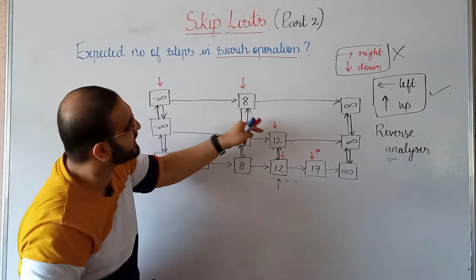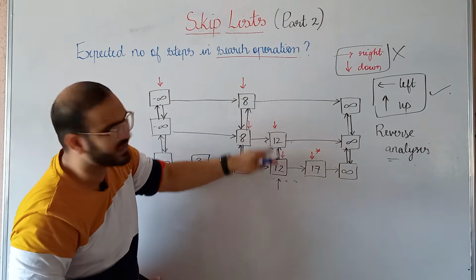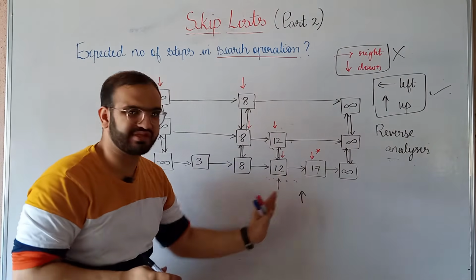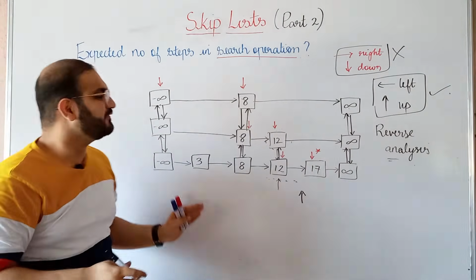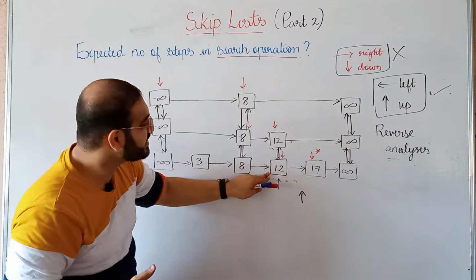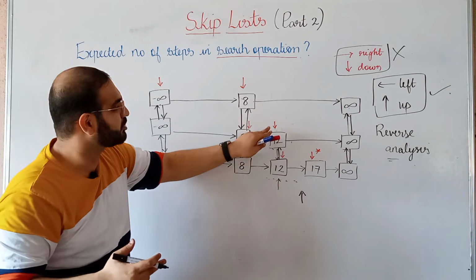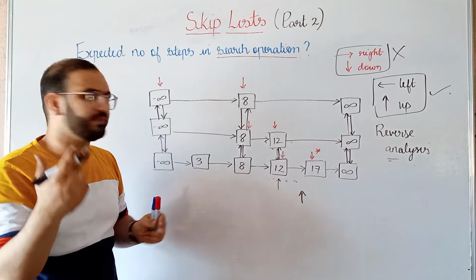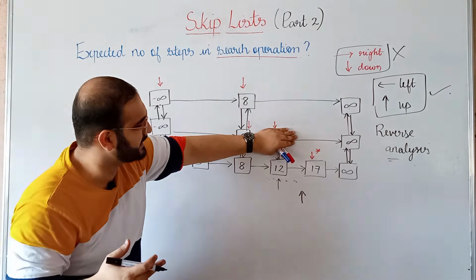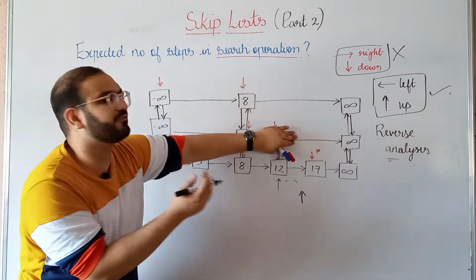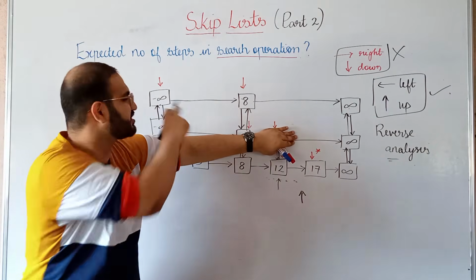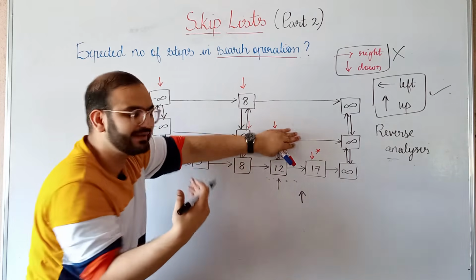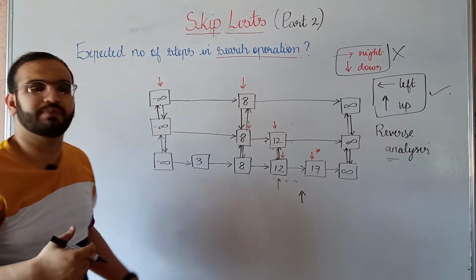Even in the search operation, we came from up. So in our reverse analysis we do one up. And why are we saying this? Because we can see that this node 12 is also there on the next level. If there was no 12 over here, then there was no chance of us coming from up in a search operation. We would have come from the left-hand side. But in this case, we are coming from up.